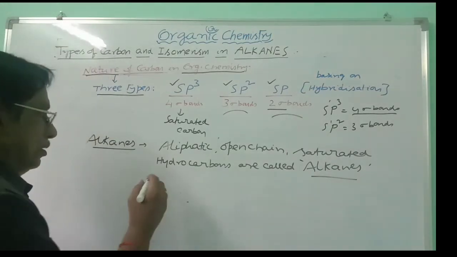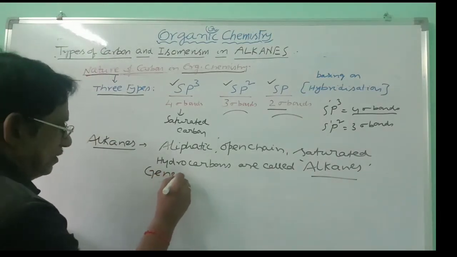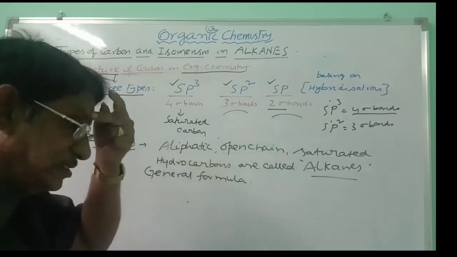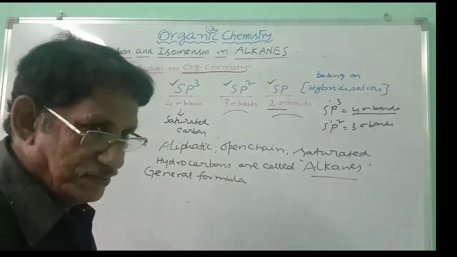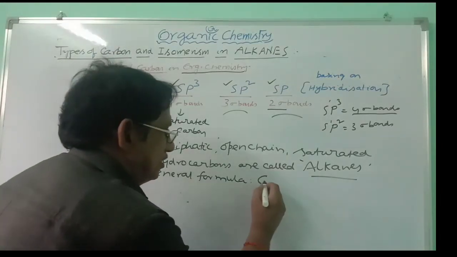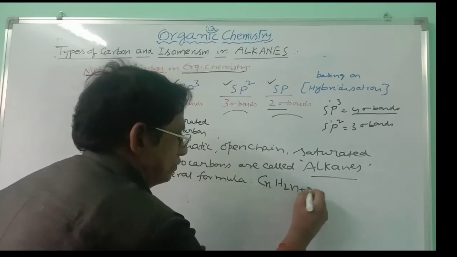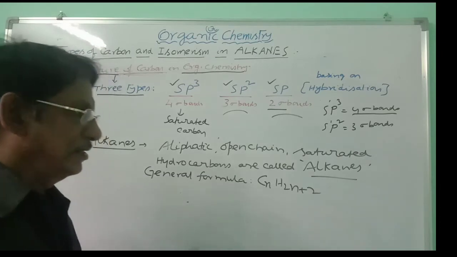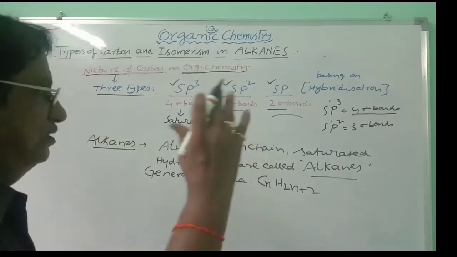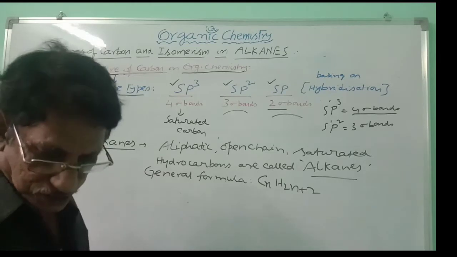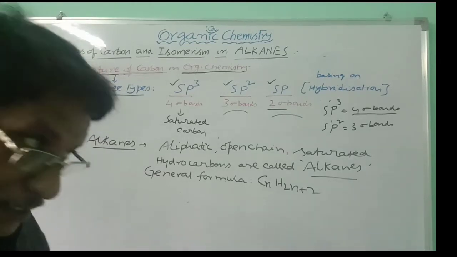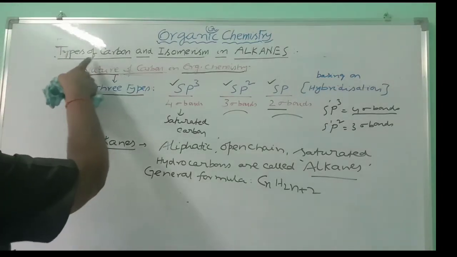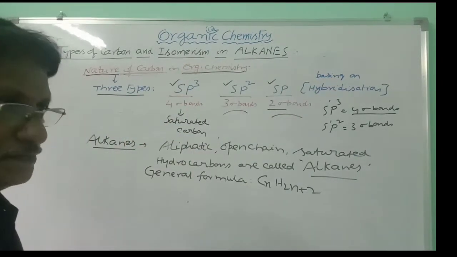Now, the general formula is assigned here because you want to discuss the isomerism also. You have to know the general formula for alkanes. It is assigned as CnH2n plus 2. And then we can consider the examples for these alkanes, saturated hydrocarbons. Prior to that, let us consider the actual topic, types of carbon in alkanes.